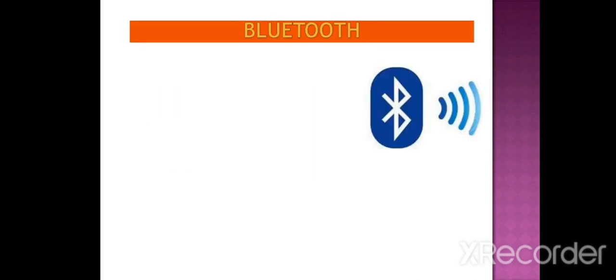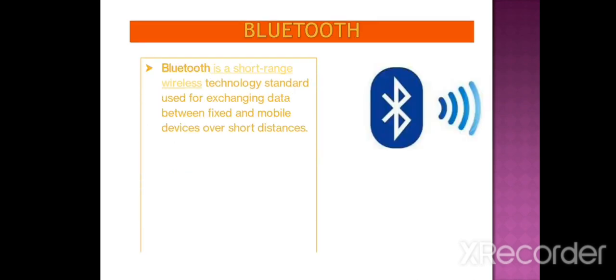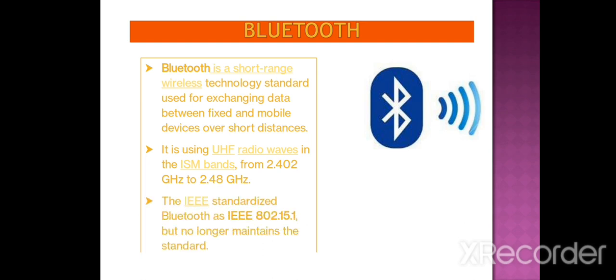Now Bluetooth. Bluetooth is also a kind of wireless technology. It is a short range wireless technology which is used for exchanging data between fixed and mobile devices over short distances, and it uses UHF radio waves and ISM bands from 2.40 to 2.48 gigahertz. And it is a standard which is defined by the IEEE.